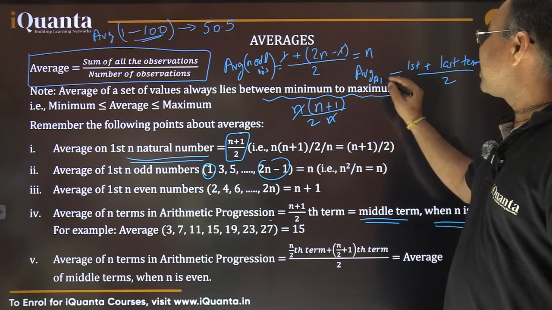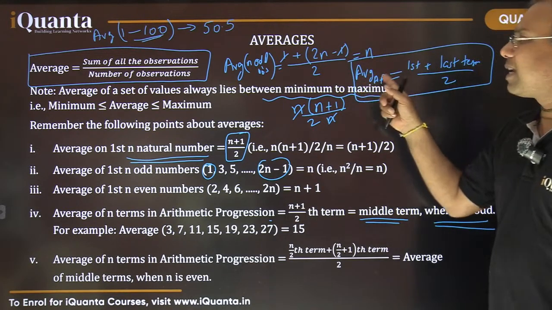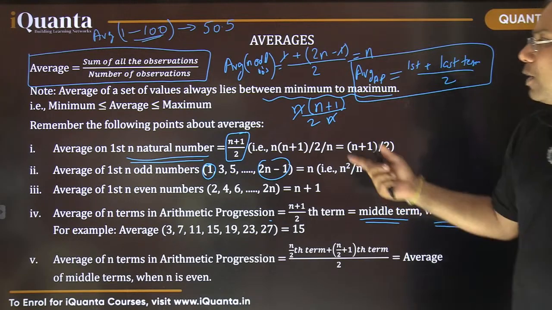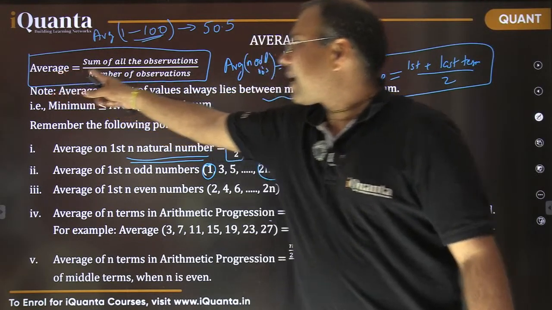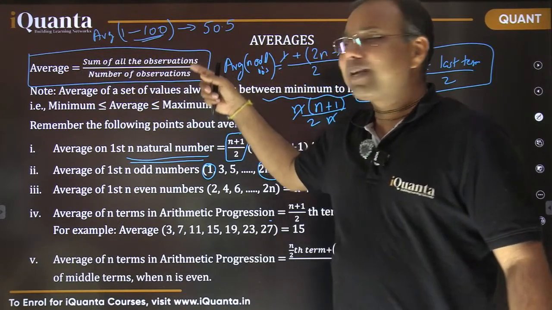So that is going to be the average of an AP. So in a nutshell, that is the general result, right? How to calculate the average of an AP? In general, for any sequence or any set of numbers, we know average means sum of all observations divided by the number of observations.